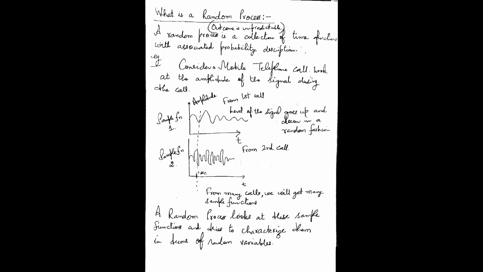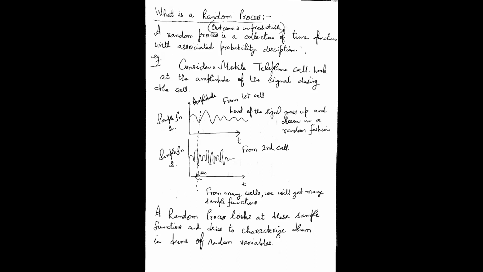Now, what I'm trying to say is, look at the time at 1 second, let's say. Look at all the time functions at 1 second. Let's suppose I'm looking at the time functions at 1 second. I have only plotted 2 graphs, but there will be many graphs, maybe hundreds of graphs for different calls. And I am looking at 1 second in all the graphs.